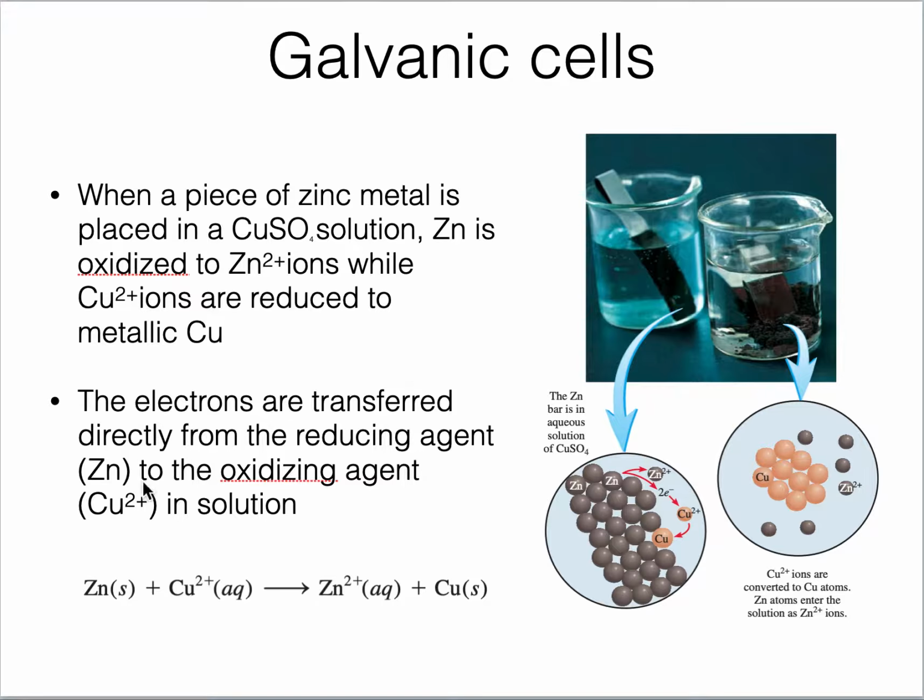Current is because of movement of electrons. So that's what we do in electrochemistry. We carry out the oxidation reduction process and give these electrons a separate route, and the same reaction happens but in a different style.